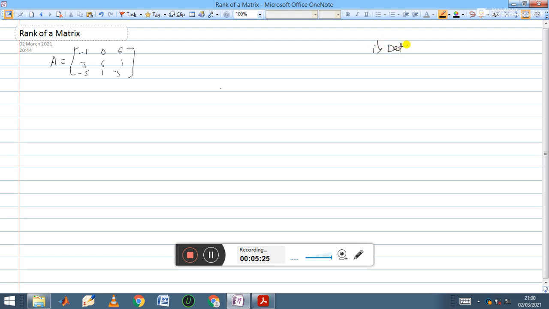First is the determinant method, second is echelon form, which is a very important method. Then third, normal form, also called canonical form.